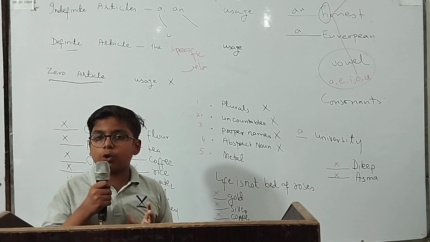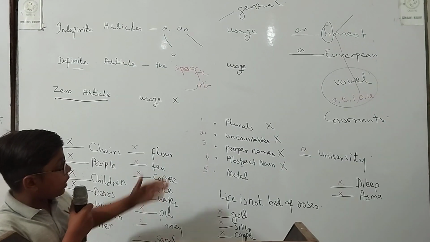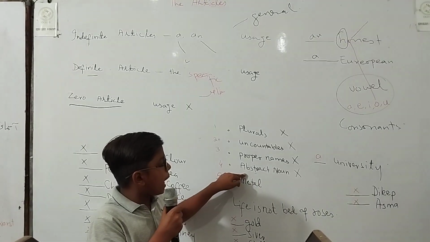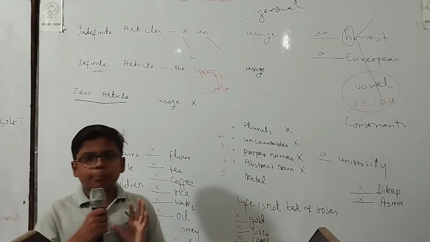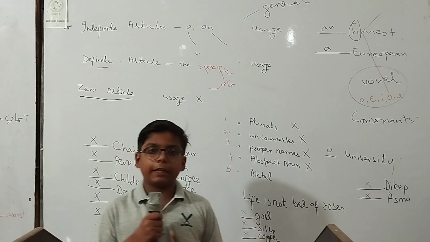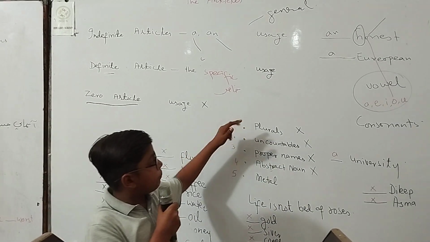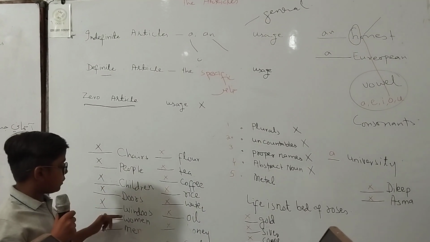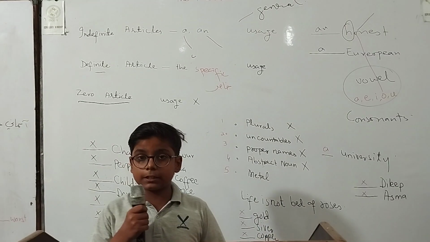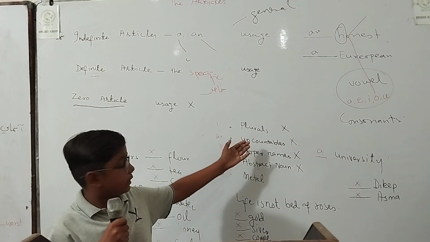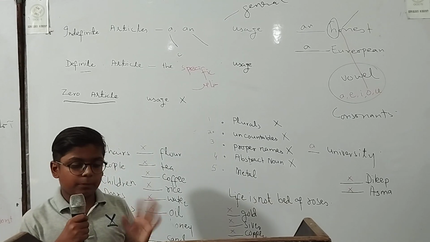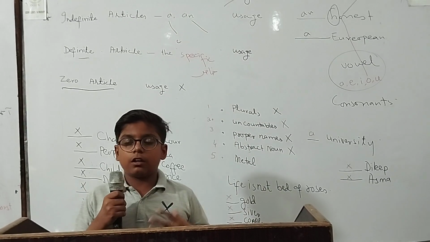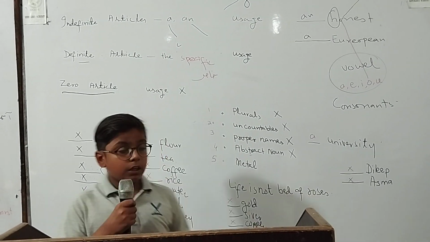The zero article is not used with plural things, uncountable things, proper names, abstract nouns, and metals. Now I give examples. Plural things: children, pupils, doors, windows. These are plural things, and the article is not used. Uncountable things like rice, hair on our head.